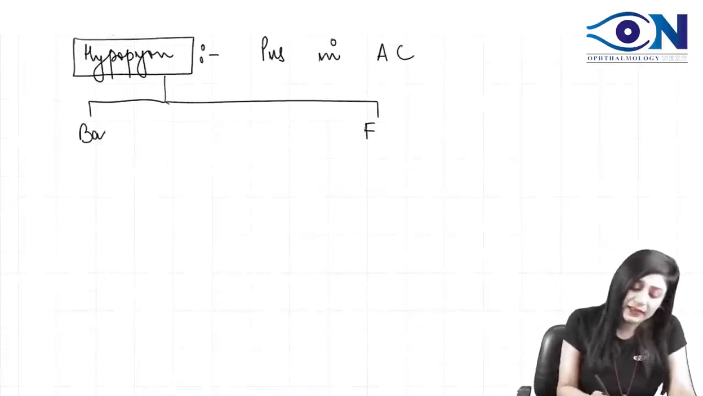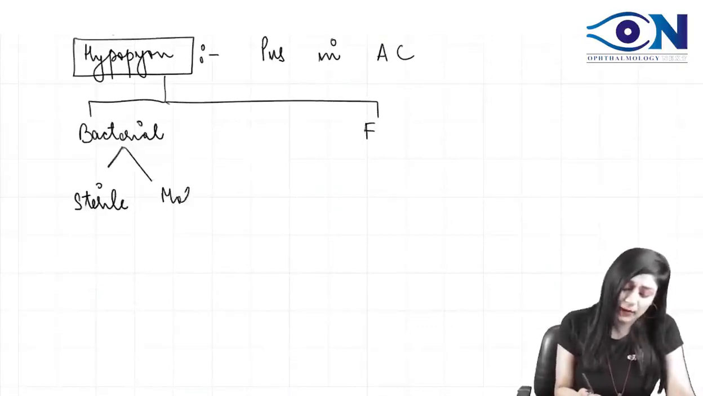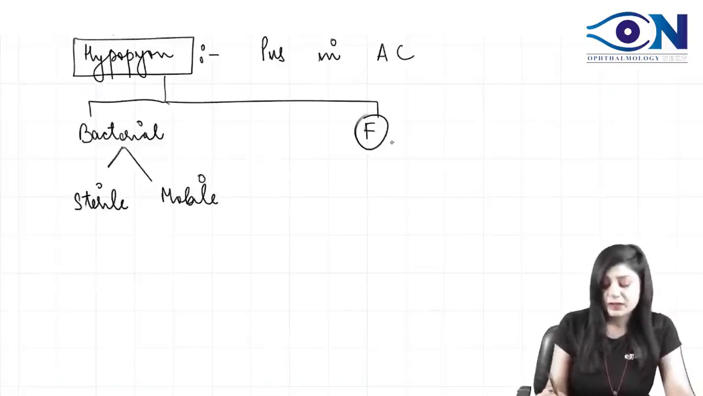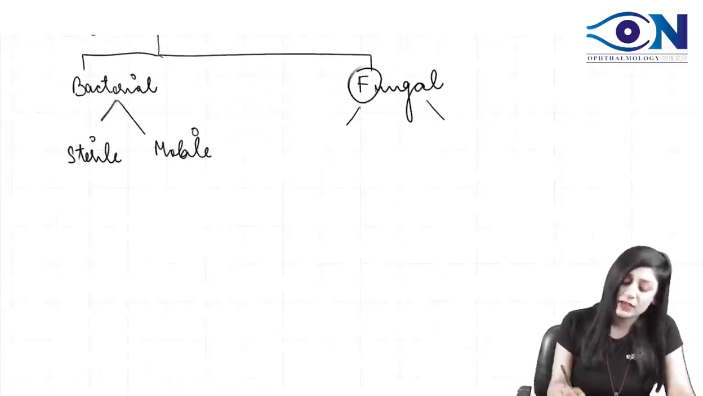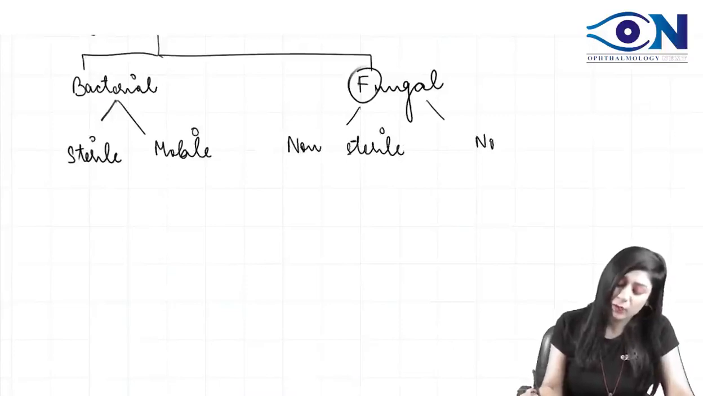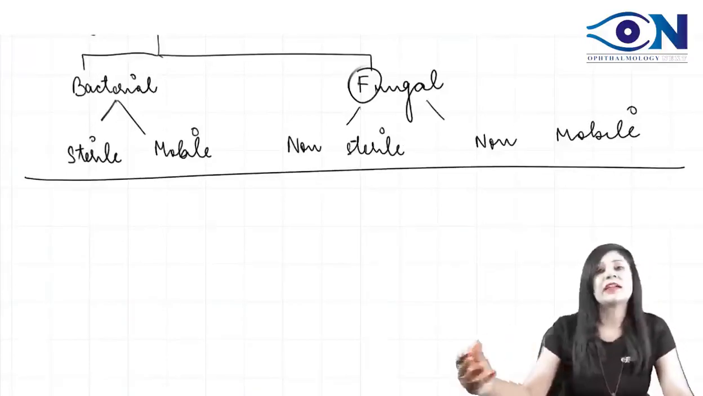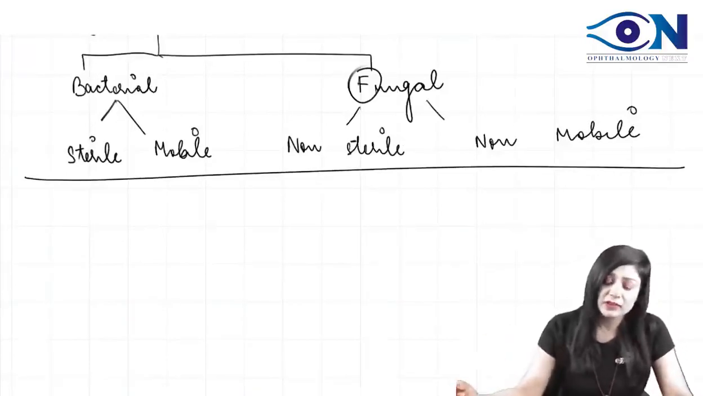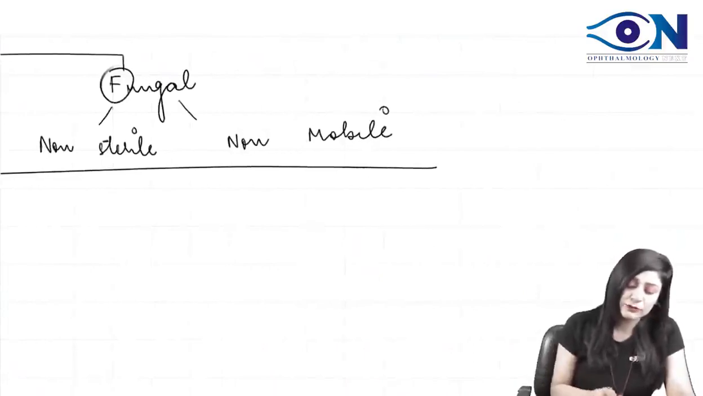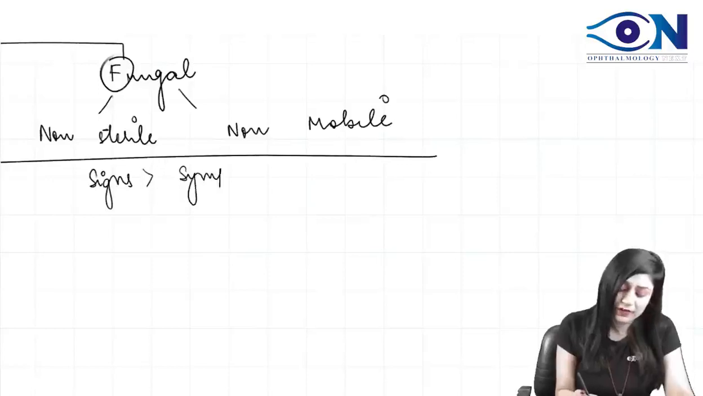When it is bacterial, the hypopyon will always be sterile and always be mobile. While if it is a fungal corneal ulcer, then the fungal hypopyons are always non-sterile as well as non-mobile. Non-sterile and non-mobile. Once you know this, it will again help you in differentiation. Then always remember that in cases of fungal, the signs are always more than the symptoms.